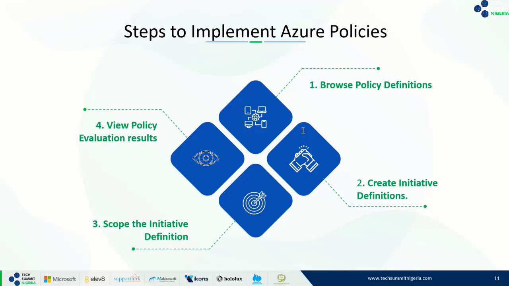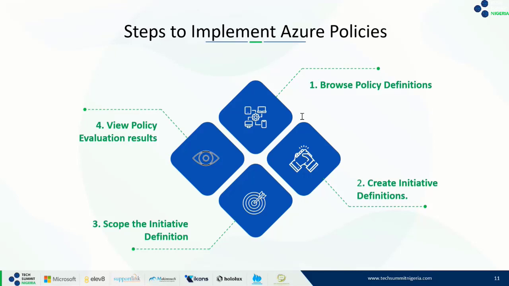We want to restrict our users, whenever they want to deploy a VM, to a particular VM size series. We can have a policy defined based on that. That's just an example.